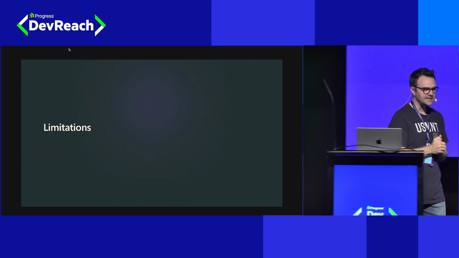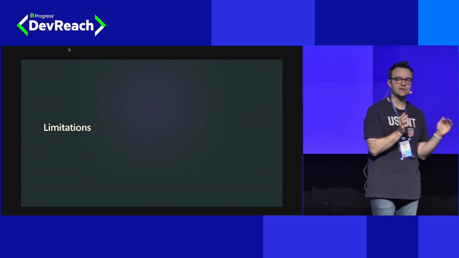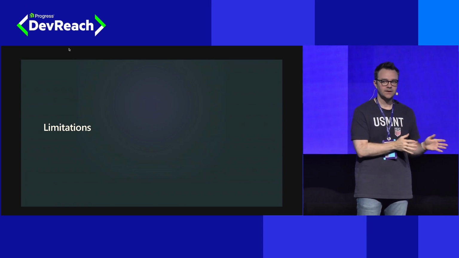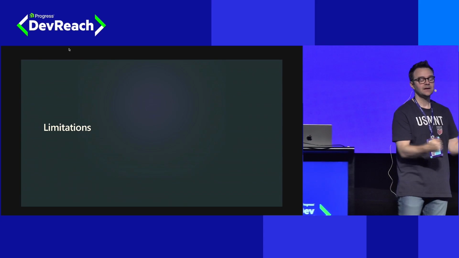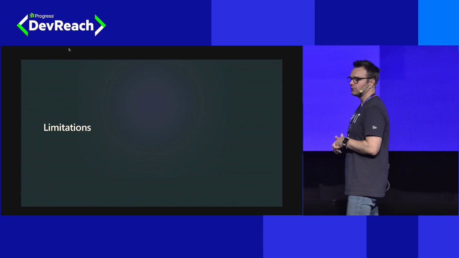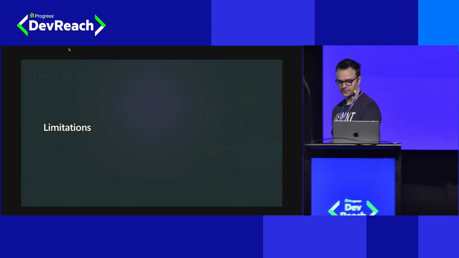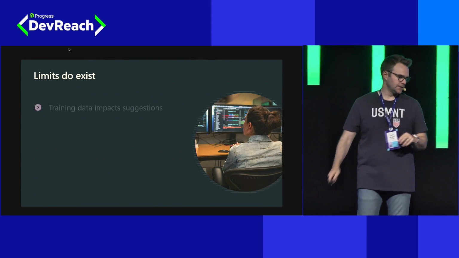But there are limitations, and these limitations are important for us to understand, especially as we begin using this as a tool to write code. Because if we understand the limitations of our tools, we can anticipate them and also work around them to avoid some of the pitfalls that are potential when we start using these AI tools in our workflow. So first of all, where do these limits exist?